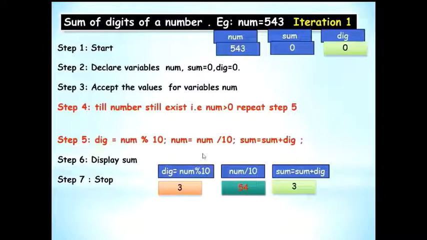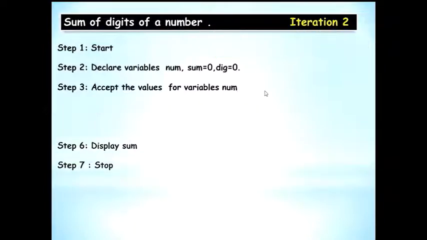Now you have to make sure that you do num is equal to num divide 10 to get the quotient, that is to reduce the number. So next time you can extract 4. So you will get 54. And if you do sum is equal to sum plus digit, you will get 3. However, you have to still go on doing this because the number is still greater than 0. So next iteration,